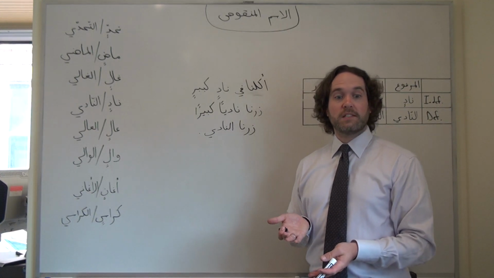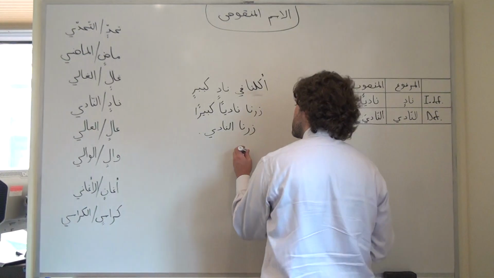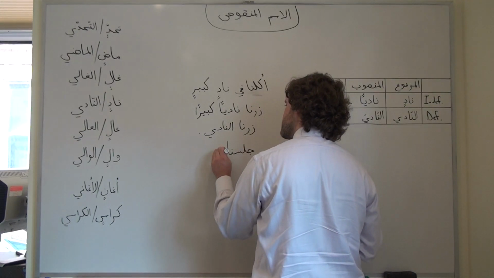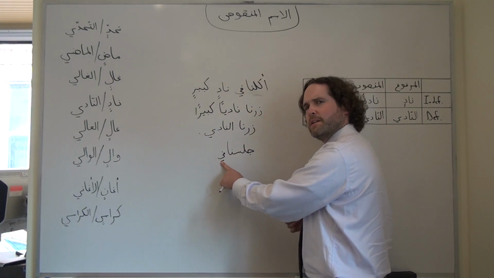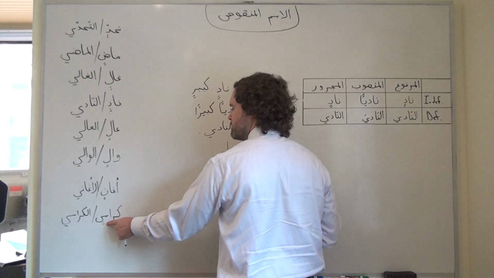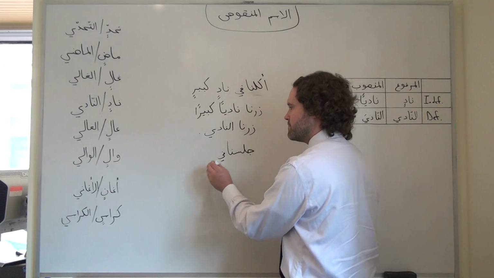Another example, if we wanted to say we sat in big chairs. Jalasna fi. All right. It's not definite, just some chairs, some indefinite chairs. So we're going to go with karasin because it's majrur.